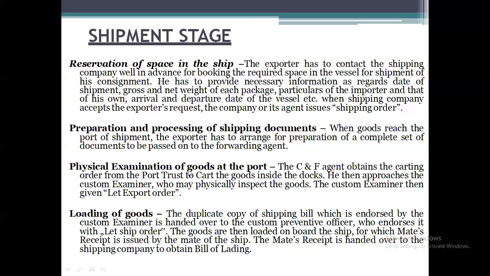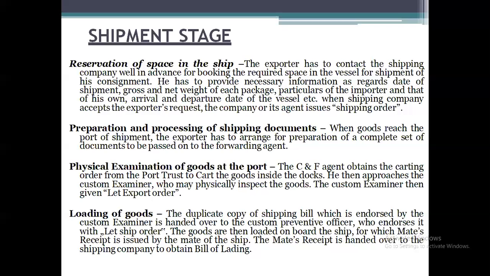Next, physical examination of goods at the port. The clearing and forwarding agent obtains the carting order from the port trust to cart the goods inside the docks. Means before they take the goods to the ships, the authorities are going to physically examine the goods at the port areas, that is called the docks areas.